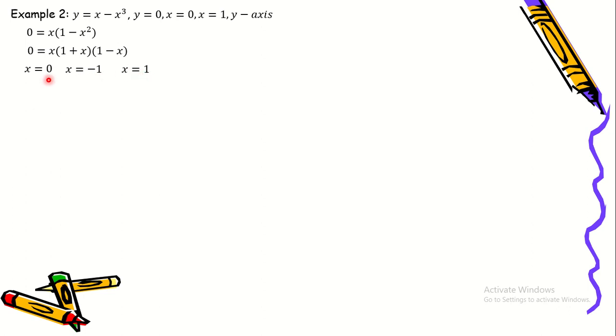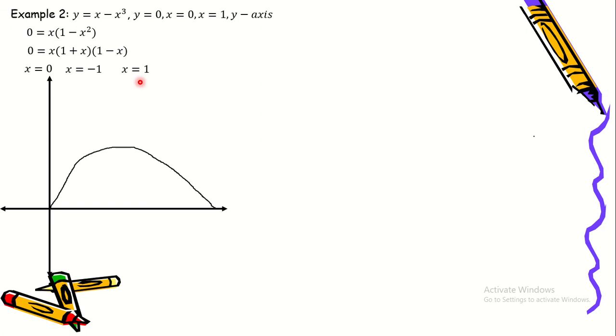So the intercepts are x is equal to 0, x is equal to negative 1, and x is equal to 1. So it turns out that if you graph this function, focusing only on the right side of the y-axis, this graph is going to look something like this, where this is 0 and this is 1.